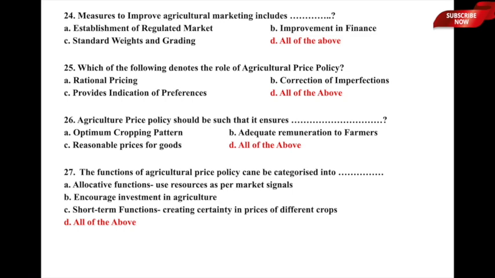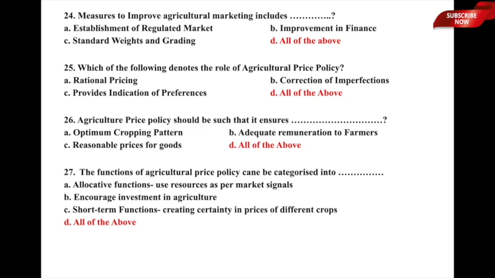The functions of agricultural price policy can be categorized into dash. The underlying options are A, allocative functions wherein using of resources should be as per the market signals, B, encourage investment in agriculture, C, short term functions like creating certainty in price of different crops, and D, all of the above.